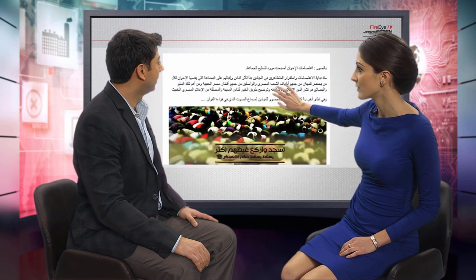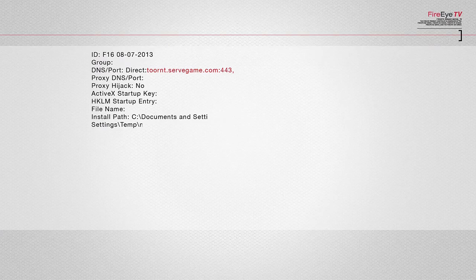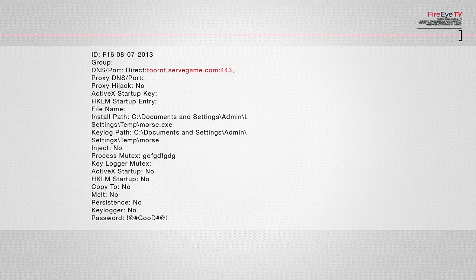But the truth is that this list continues. So all these have a common linkage. They are all using Poison Ivy as a RAT tool. And this is how the Poison Ivy configuration looks like. You can see which IP it's connecting to. You can see which port it's connecting to.